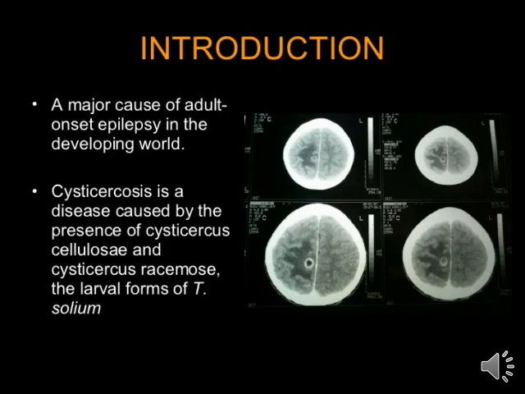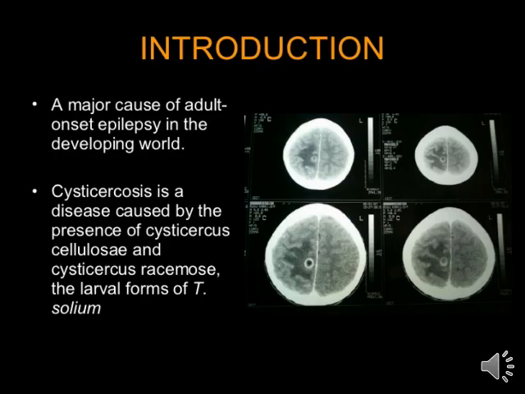Introduction to neurocysticercosis: a major cause of adult-onset epilepsy in the developing world. Cysticercosis is a disease caused by the presence of Cysticercus cellulosae and Cysticercus racemosus, the larval form of Taenia solium. So what is the condition of neurocysticercosis? It is a neurological disorder, basically a situation related to infection of the brain muscles as well as the brain tissues. So it's all about neurocysticercosis.